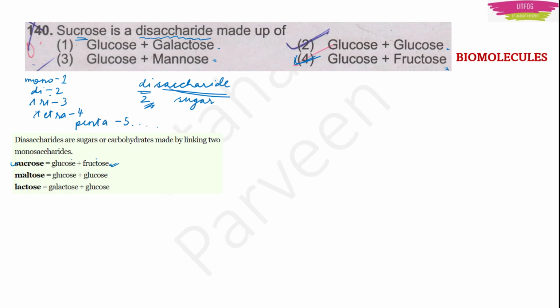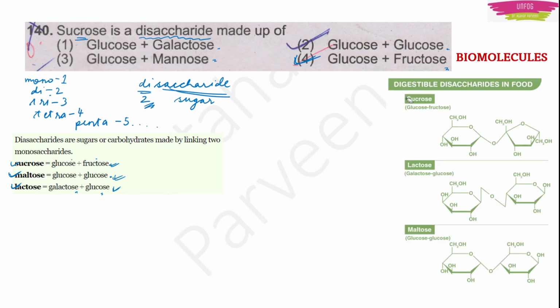Now let's look at some different disaccharides. We have maltose, which is formed by glucose and glucose. Then we have lactose, which is formed by monomers like galactose and glucose. Now let's take a look at some digestible disaccharides which are present in our food. First one is sucrose, the table sugar that we use in cooking sweets. That is nothing but sucrose.